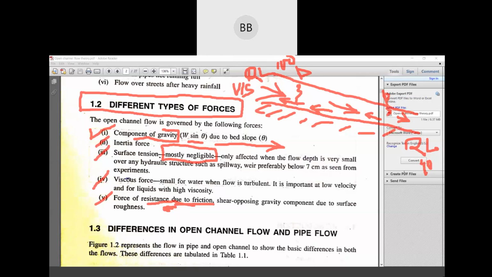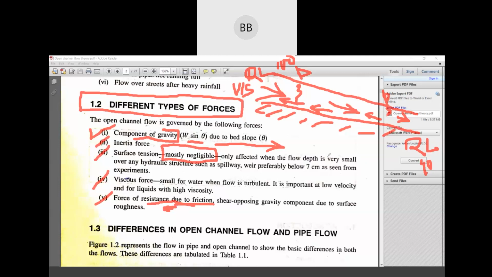Do you have any doubts regarding this? Different types of forces. You write down the forces.